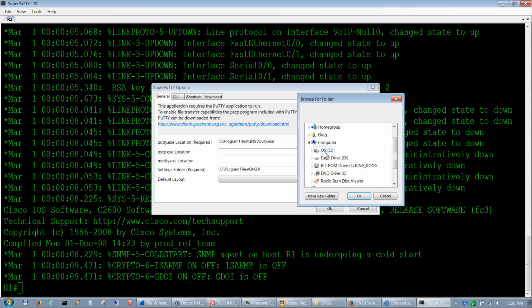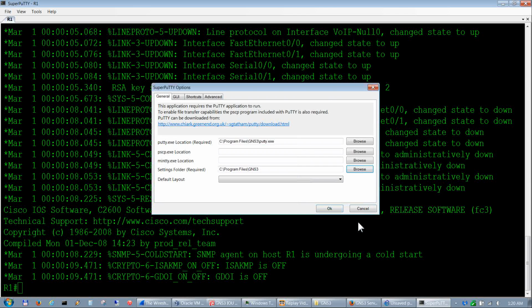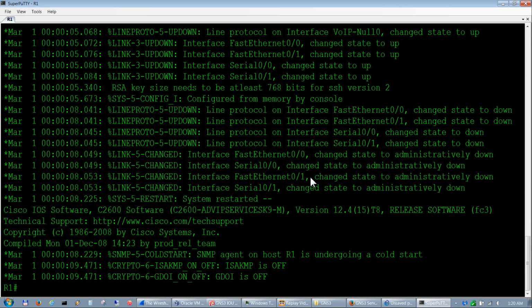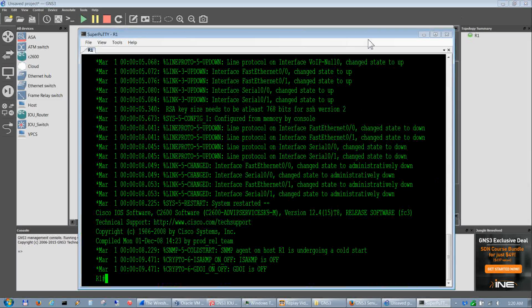So you go Browse, go to Program Files, go to GNS3 and select GNS3 and hit OK, and then it will let you save it. Otherwise, it doesn't let you save it. So there we go. That's how setting up SuperPuTTY works and how the router works.